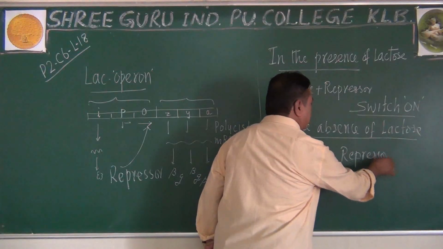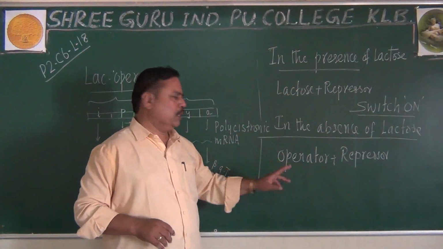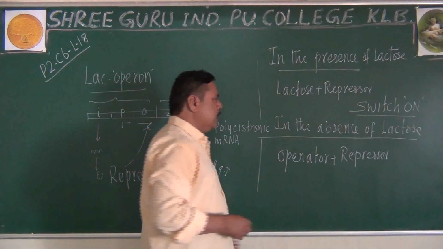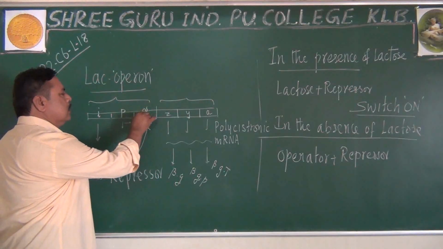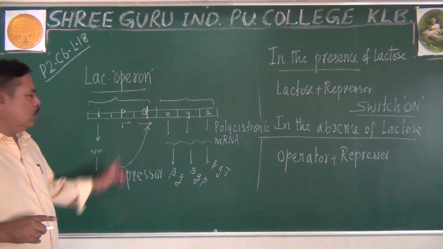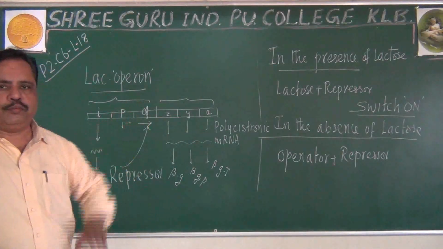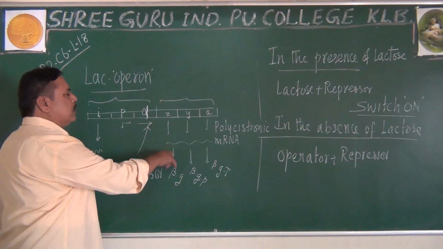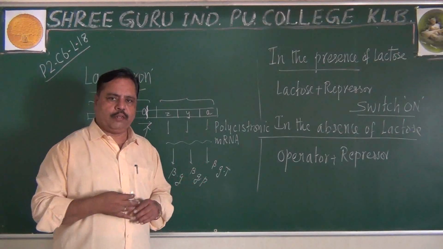Here lactose repressor, here operator repressor. When operator and repressor join together, the continuation of transcription is blocked. Remember, the promoter can initiate, but the operator cannot continue. When the operator cannot continue, there won't be further production of mRNA. No enzyme production, nothing will be taking place.